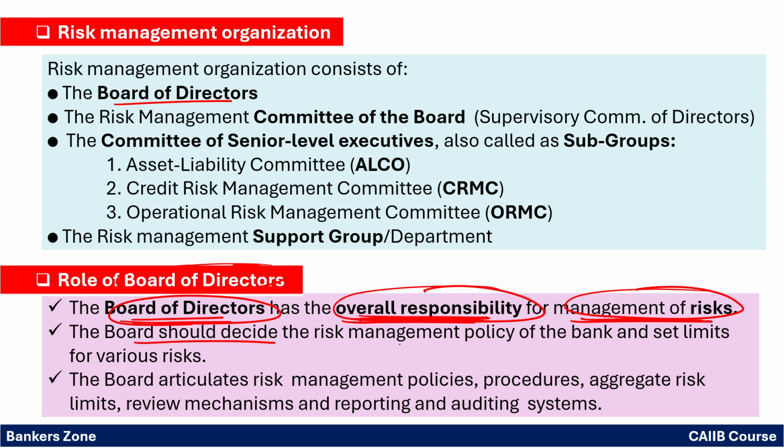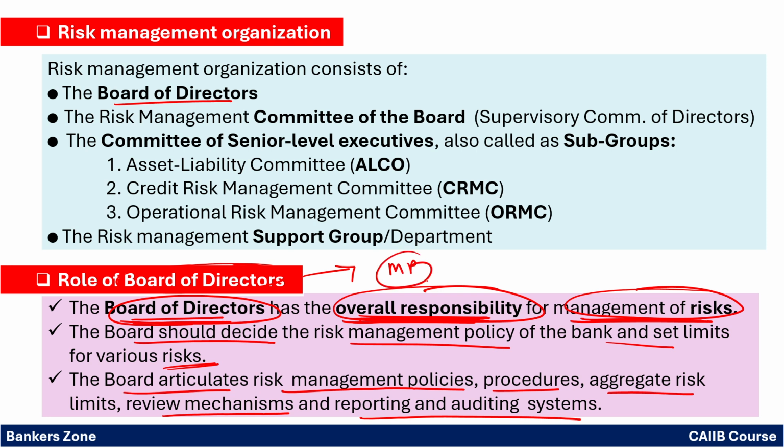So the board should decide the risk management policy of the bank and set various limits. The board articulates the risk management policy, procedure, and aggregate risk limits, and they will review the mechanism and reporting and the auditing system. Right. So what does the board of directors do? Basically, they are responsible for making the policy about risk management. So always remember one thing here: the overall responsibility of managing the risk always lies with the board of directors. They are mainly responsible for making the policy with respect to risk management.